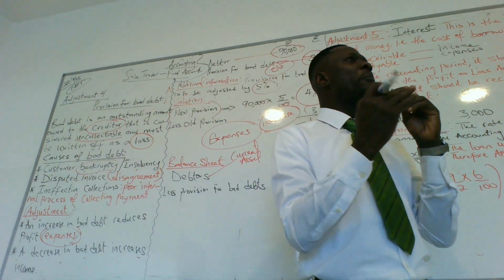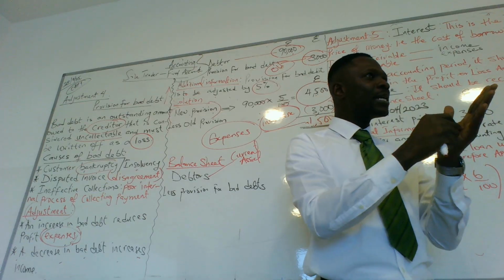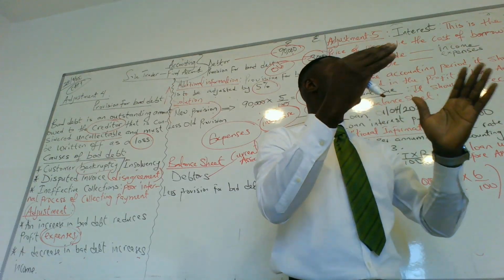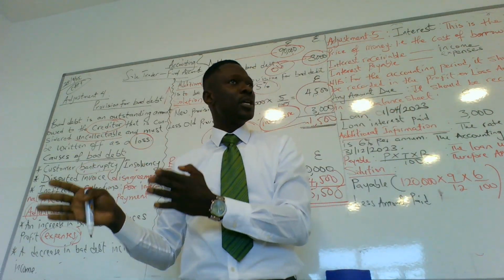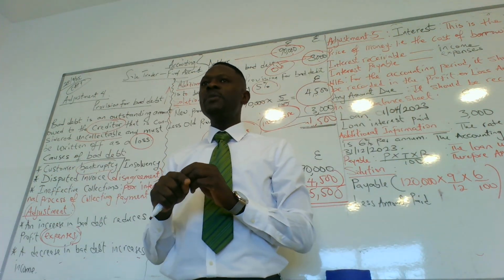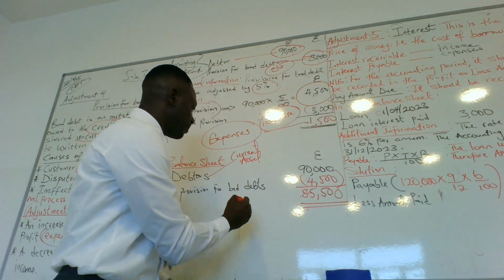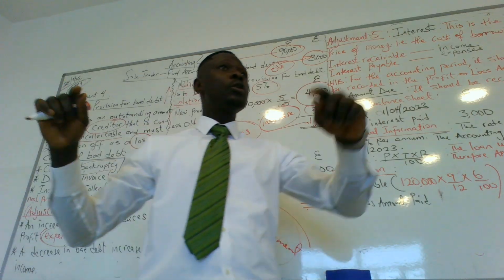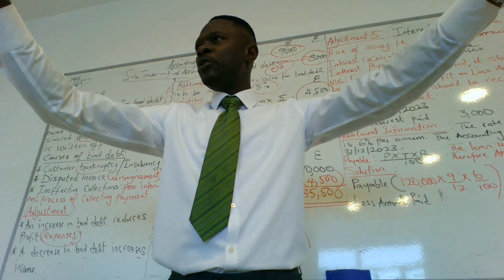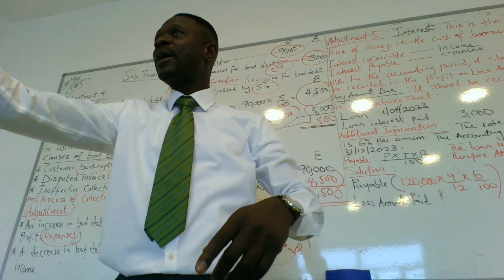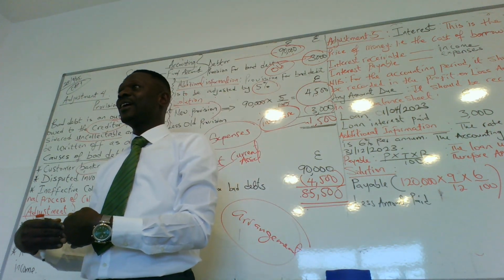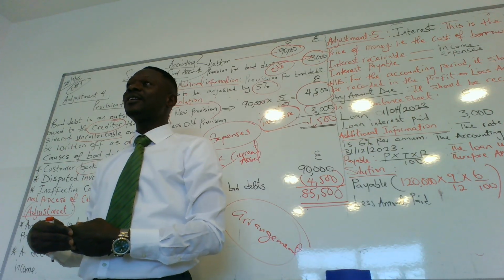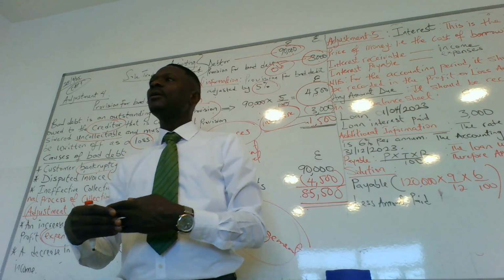A business makes provision for bad debt because certain customers, part of whoever you sell to on credit, might not pay back. In case they don't pay back, you have to make a provision for it. What's a provision? Provision means you are making arrangements. You are making an arrangement. I sold to you, I sold to her, but you might not pay back. So in case you don't pay back, I need to make an arrangement for that. Do you get what provision is here now? Do you get it or not?